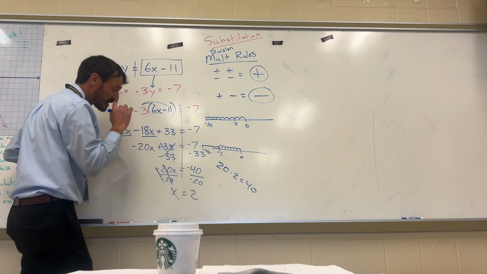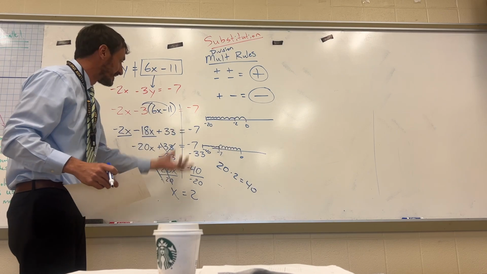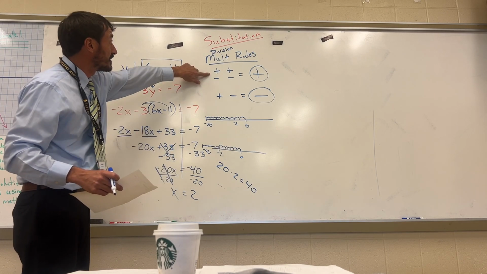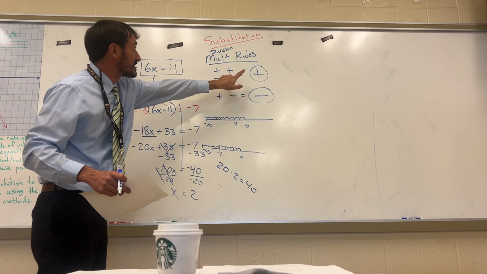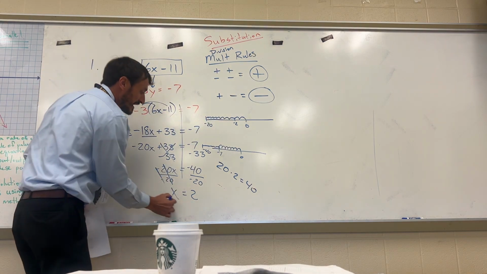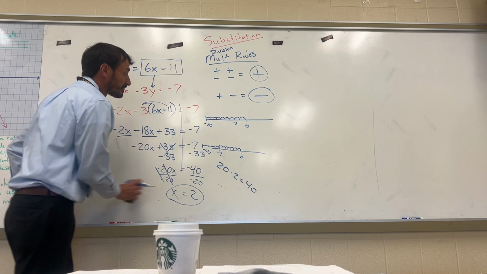Okay, for those of you that are struggling with division, did a little extra explanation there, guys. By the way, what's a negative divided by a negative? Using our multiplication rules, if the signs are the same, we get a big fat positive answer. 2 negatives divided, we get a positive 2. Now, you're not quite done.